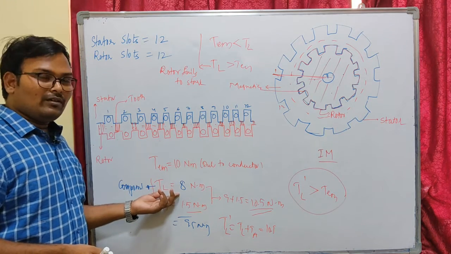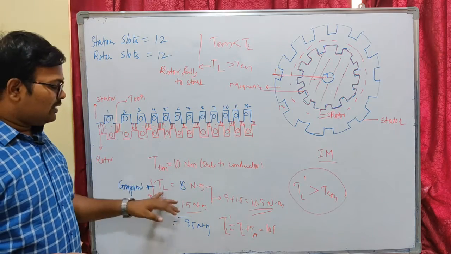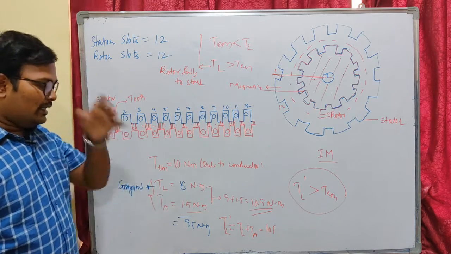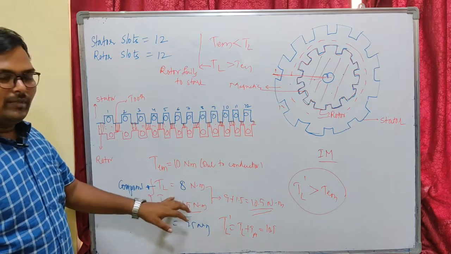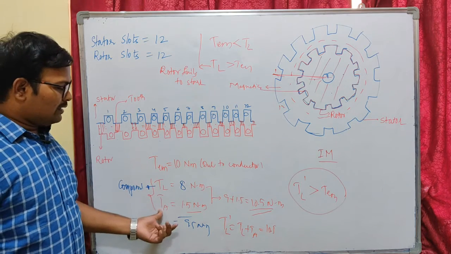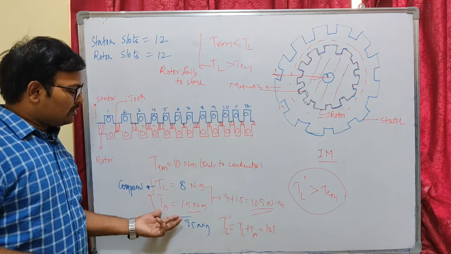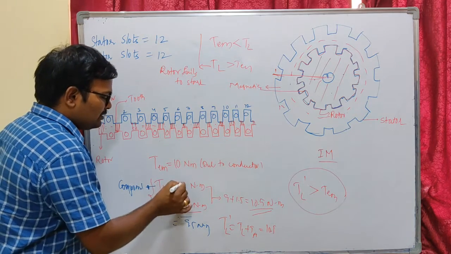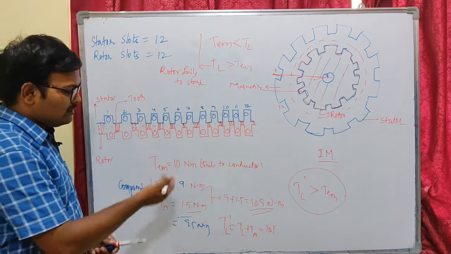The more the load capability, the more the rating of the machine. If you have to reduce the load, then there is no use of rating the machine. Okay, you have to compromise the load because of this alignment torque. This is a useless thing. This is happening unwantedly. So if you can reduce it, you can increase the load. You can increase the rating of the machine. You are not supposed to underrate the machine.